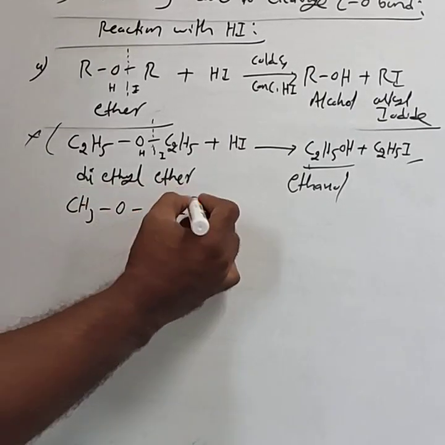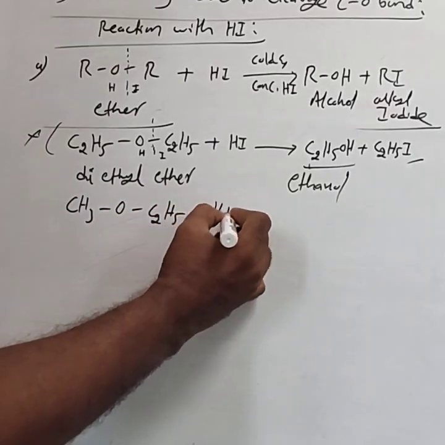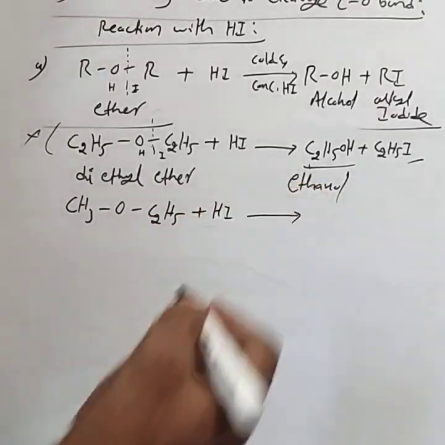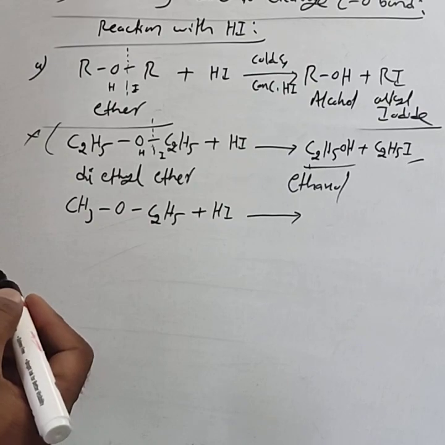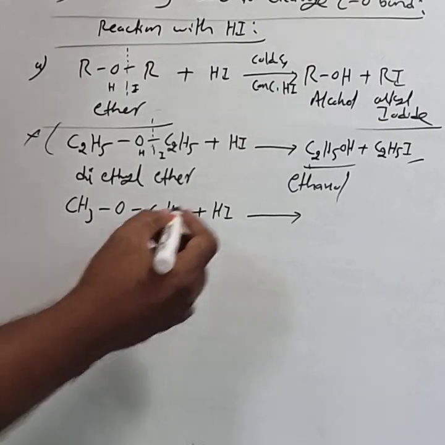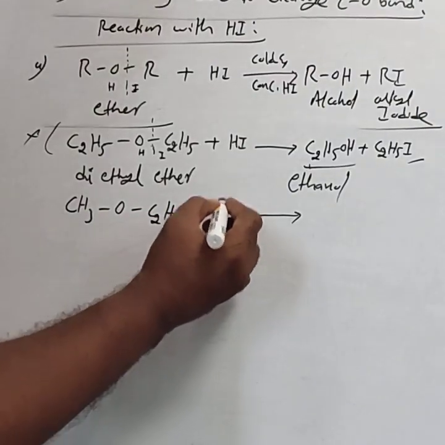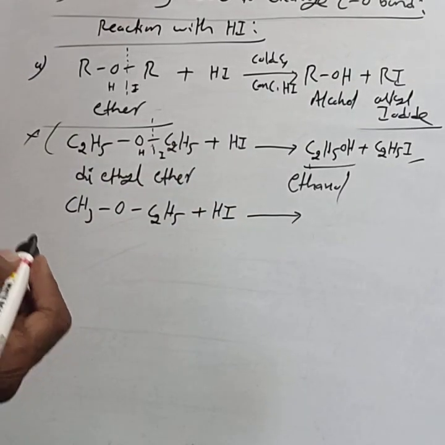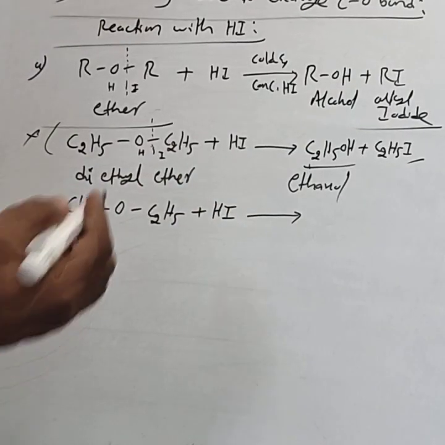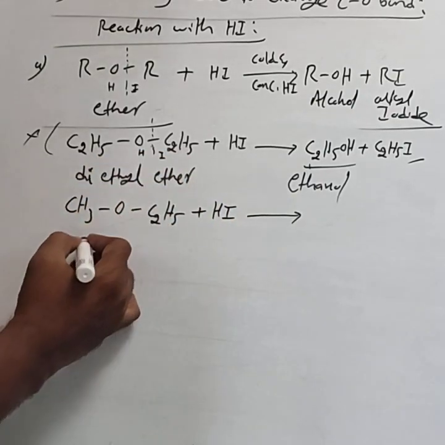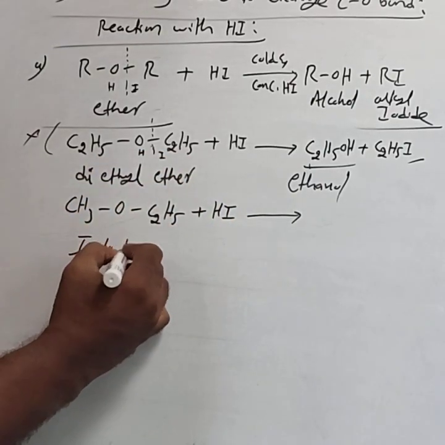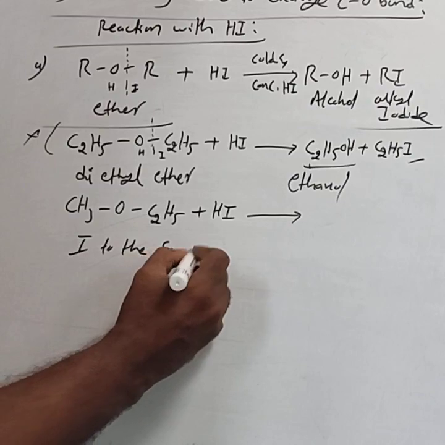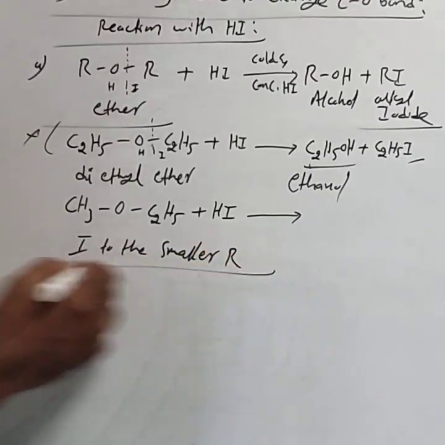If an unsymmetrical ether reacts with cold and concentrated HI, then you have to consider that the iodine atom is added to the smaller alkyl group. Always you have to add iodine to the smaller alkyl group.